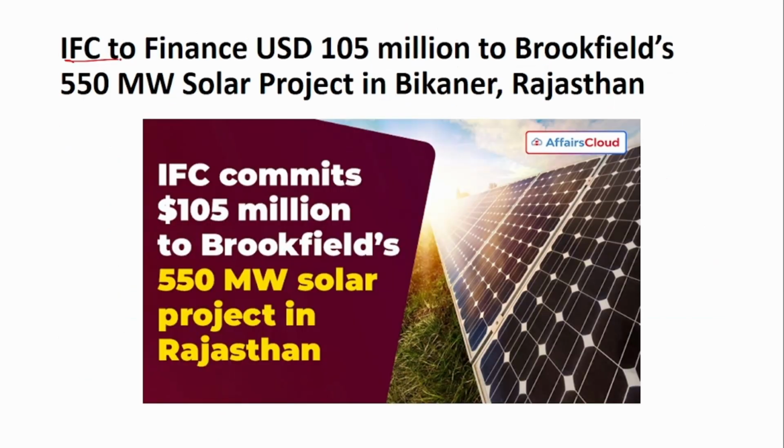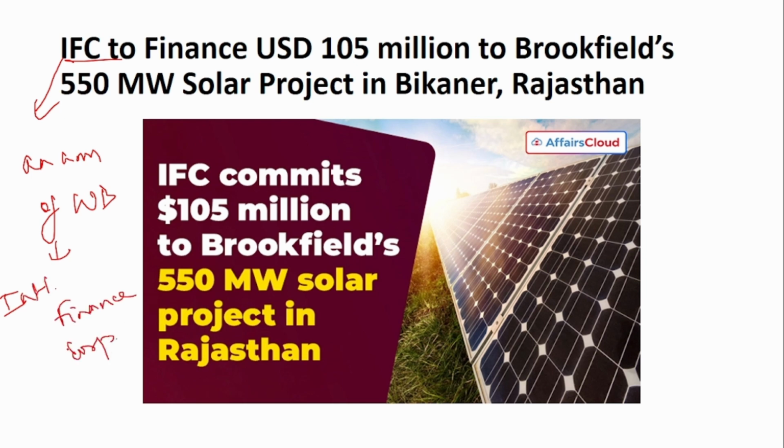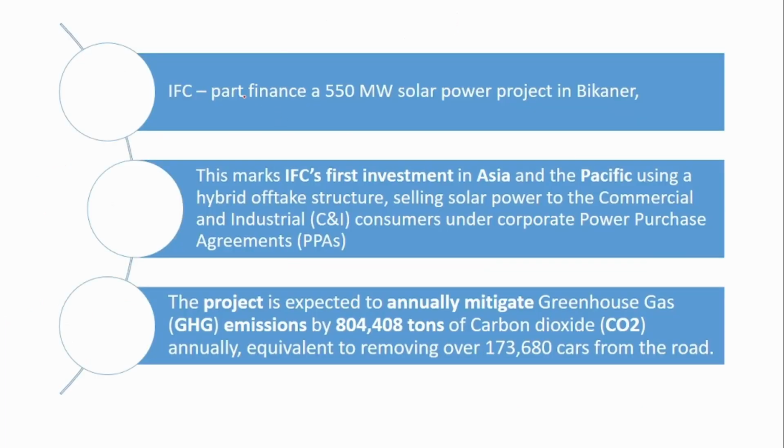The next news is about project finance. IFC, that is an arm of the World Bank, International Finance Corporation, has financed $105 million to Brookfield's 550 megawatt solar project. This is expected to come up in Bikaner, Rajasthan. So IFC has part financed a 550 megawatt solar power project in Bikaner.